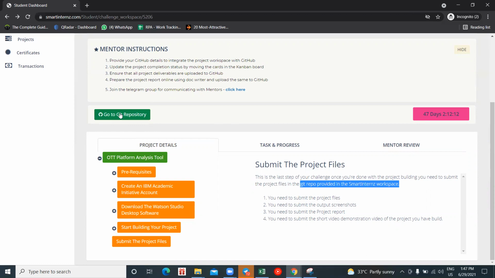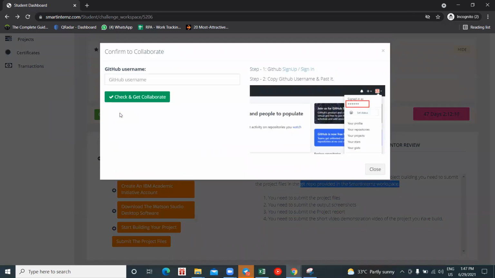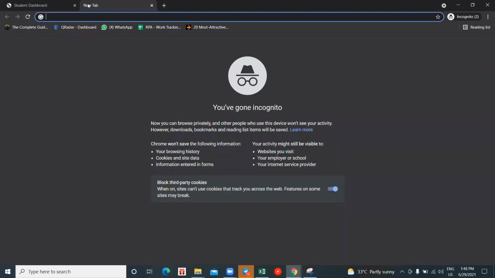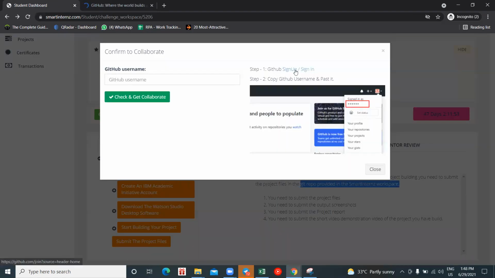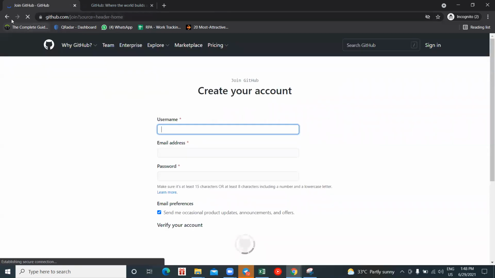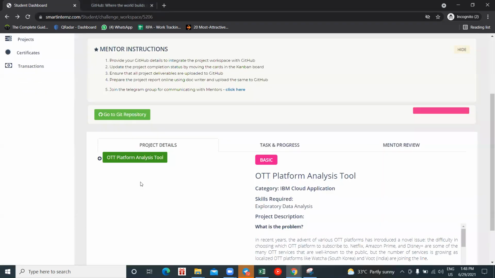to Git repository. Okay, when you click on this go to Git repository, you see you have been asked for a Git username. Let's say I don't know my Git username. What I have to do is log in to my GitHub account. Even we have given a link here. When you click on this login or sign up, it will redirect you, but we don't require that now.